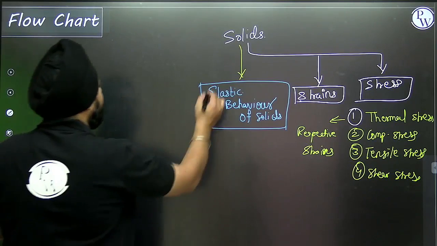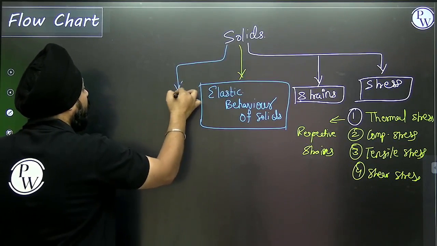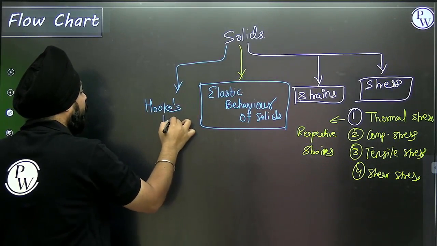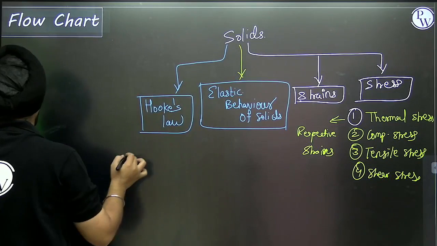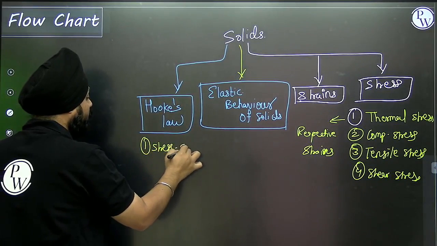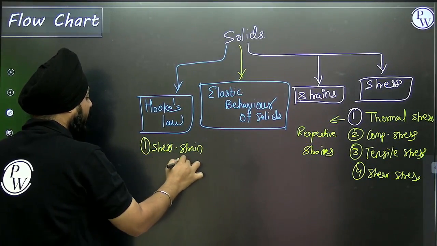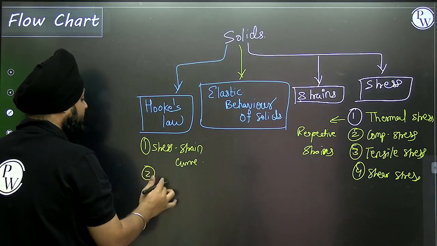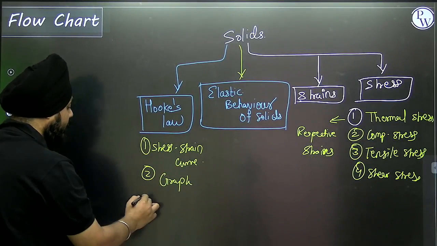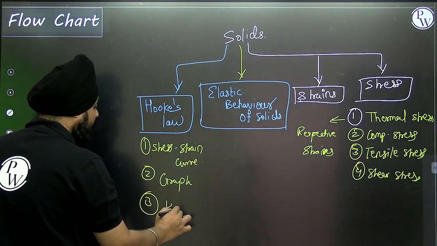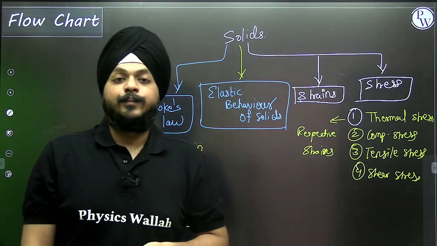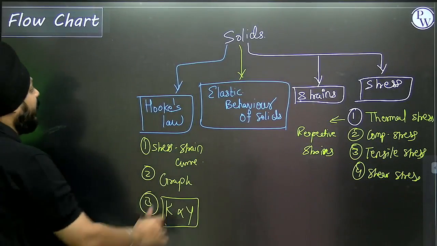Apart from this, at the top of the priority list we can place Hooke's law, its stress-strain curve, the most important part, with the graph, the combination of springs, and the relation between spring constant and Young's modulus. These things are quite important from the exam point of view.